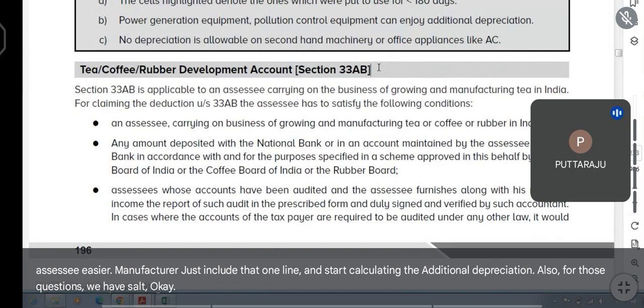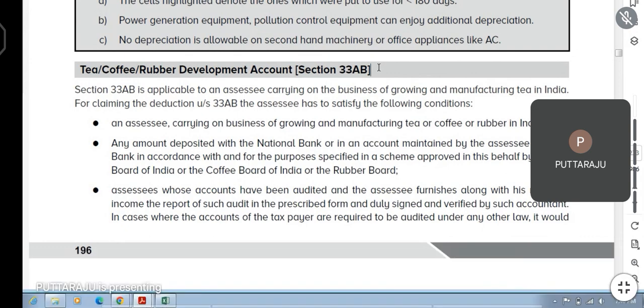Any confusion in that additional depreciation or in the balancing charge or terminal depreciation? No, sir.